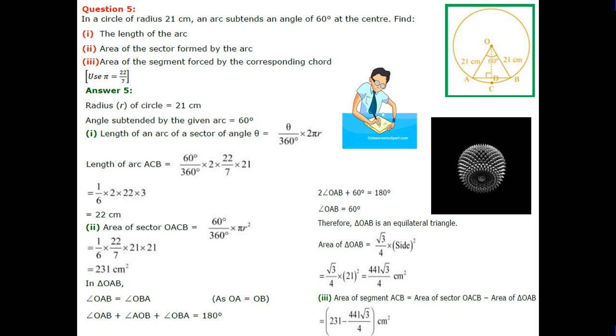Area of the segment ACB is equal to area of sector minus area of triangle, that is 231 minus 441 root 3 upon 4 centimeter square.